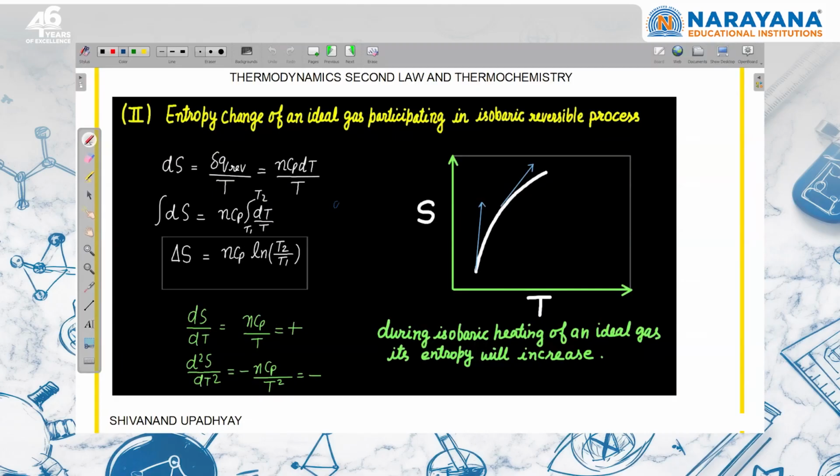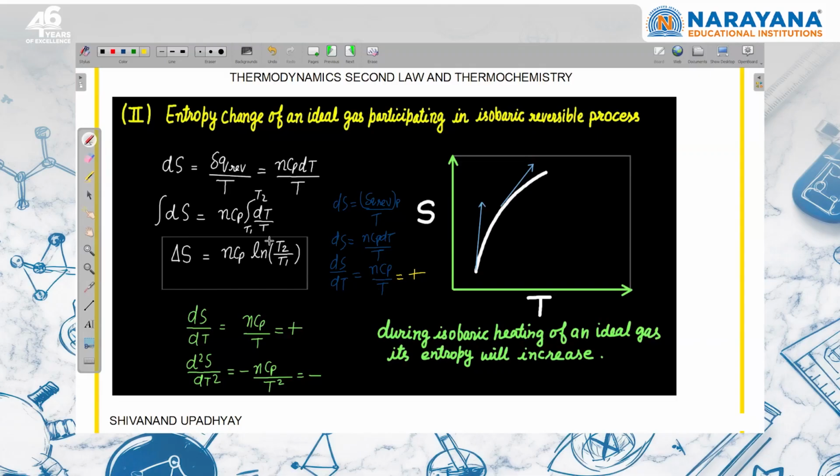We have started that entropy change is equal to del q reversible upon T. Since the process is isobaric, I can write del q reversible at constant pressure, which can be written as n Cp dT upon T. So from here we can write that dS upon dT is equal to n into Cp upon T, right? So this value is going to be positive. So that's why the slope on this entropy versus temperature graph is positive.